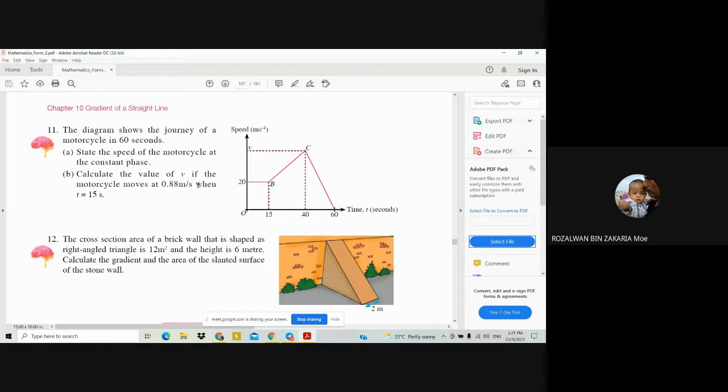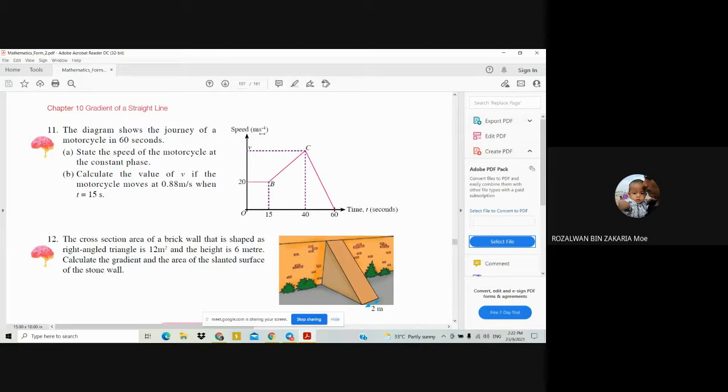So how to solve this one? Remember, we can find the acceleration with what? Acceleration is the final speed minus the initial speed, then you divide by the change of time taken. So if you refer to this graph of speed versus time, that means if the speed here you divide by the time taken, you will get the unit for the acceleration.